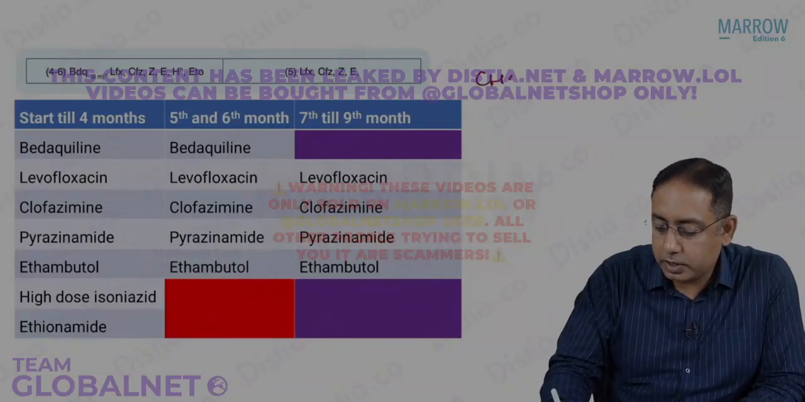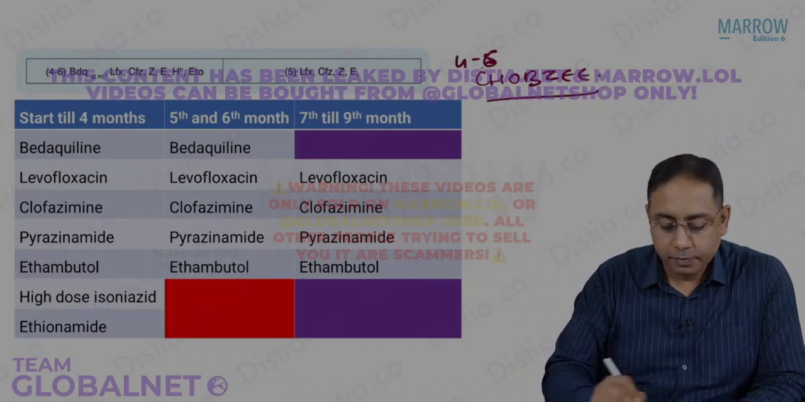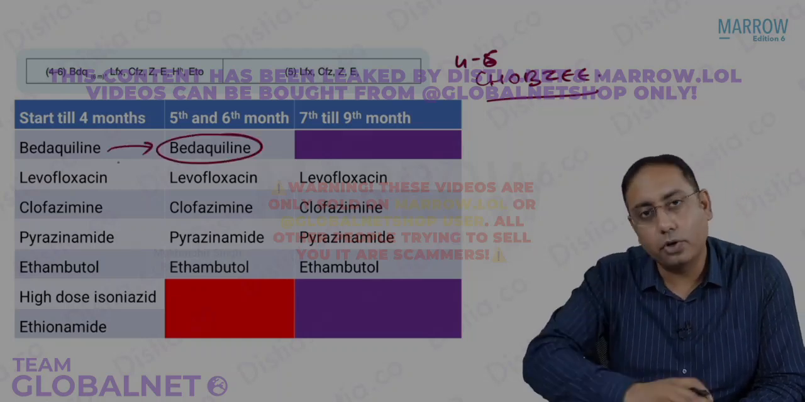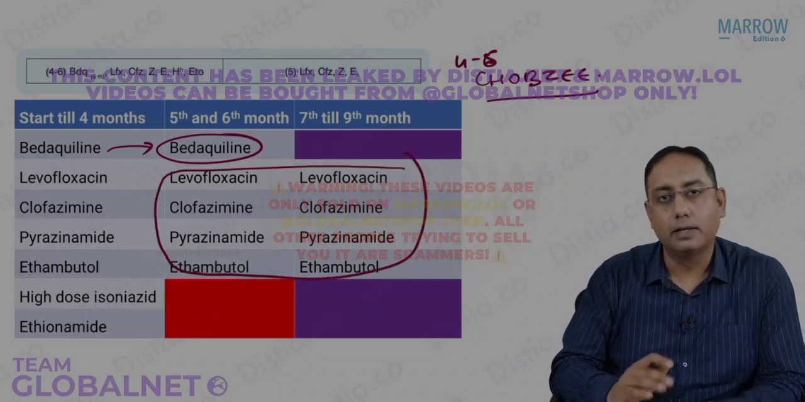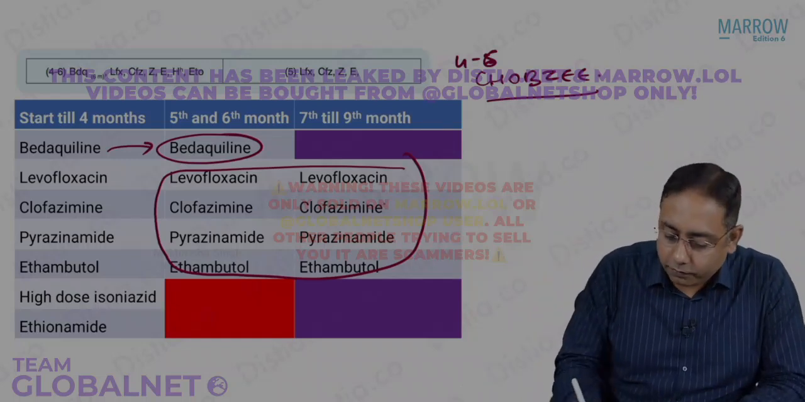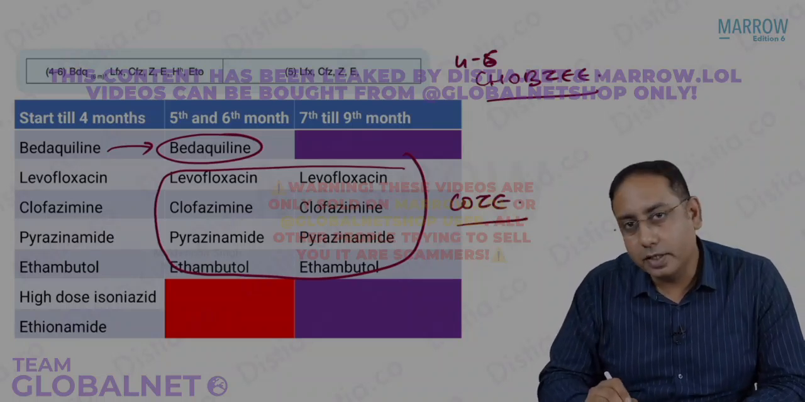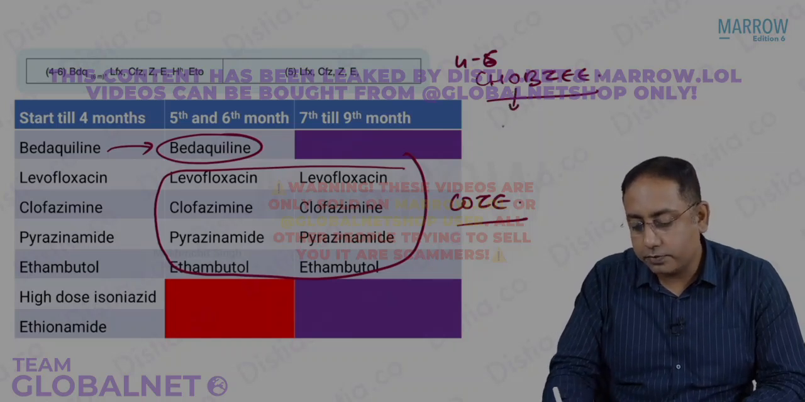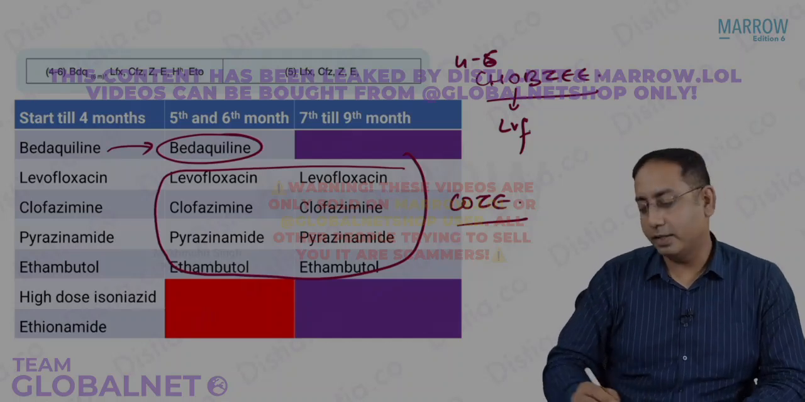This is the CHOBZE regime. We give it for 4 to 6 months. What do you mean by 4 to 6 months? That the bedaquiline is extendable to 6 months. It is already extended to 6 months. And for 5 to 9 months, it's a total 9-month regime. For 5 months we give the COZI. And for 4 to 6 months, we give the CHOBZE: clofazimine, high-dose isoniazid, levofloxacin, bedaquiline, pyrazinamide, ethambutol, and ethionamide.